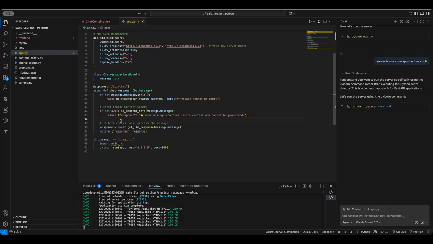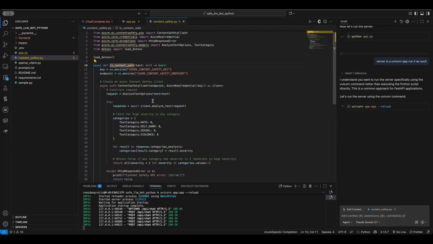And if the content is safe, then it gets the LLM response. So let's check the is content safe method. As you can see, it calls the Azure Content Safety backend. So it has the key and the endpoint, which we have seen previously.